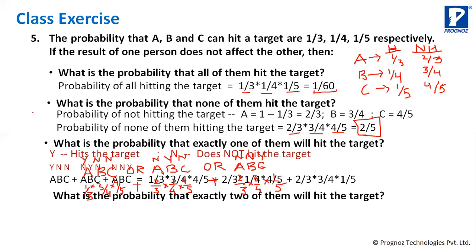This is the same thing. And the last one is, what is the probability that exactly two of them will hit the target?